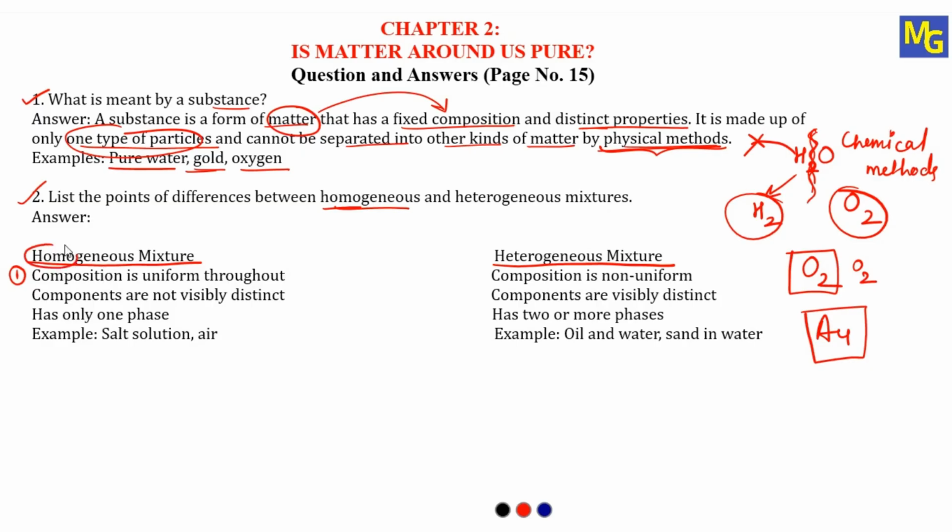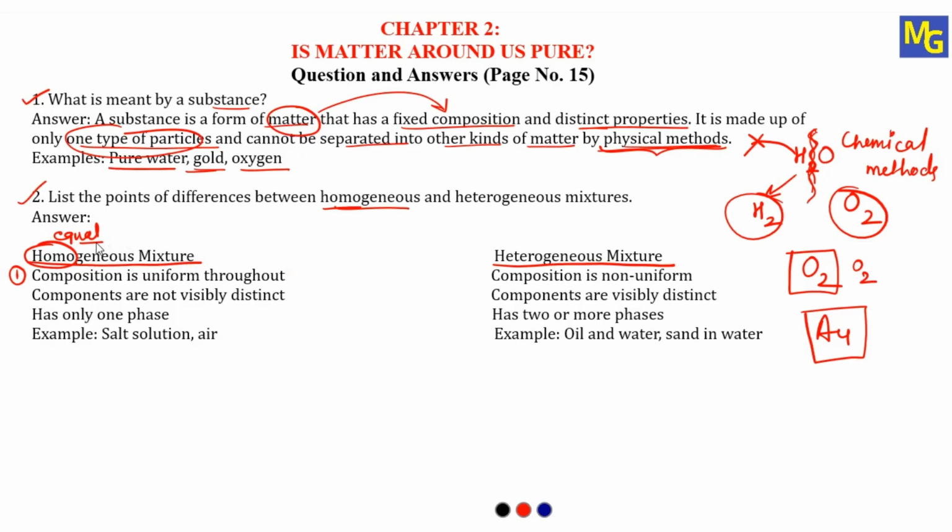Homo means equal. I have already explained all these topics while explaining this chapter, Matter Around Us. I have uploaded all the videos. You can go through my channel and watch all the videos, and after watching those, watch this video where I am solving the question answers. So it will be easy to understand. So remember, homo means equal.